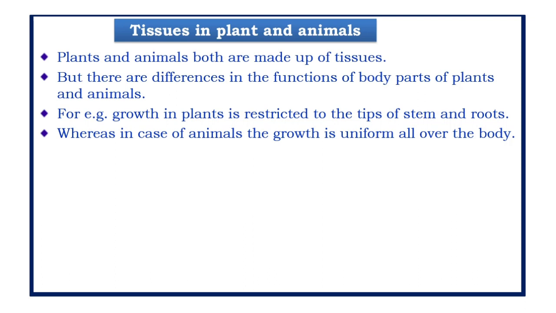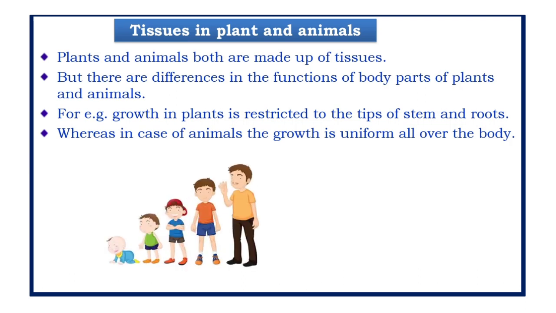Plants, because they are stationary, so they don't move, so all the tissues require less maintenance. Whereas in case of animals, the growth is uniform all over the body. Animals, on the other hand, move around in search of food, mates and shelter. We consume more energy as compared to plants. So most of the tissues which we contain are living tissues.